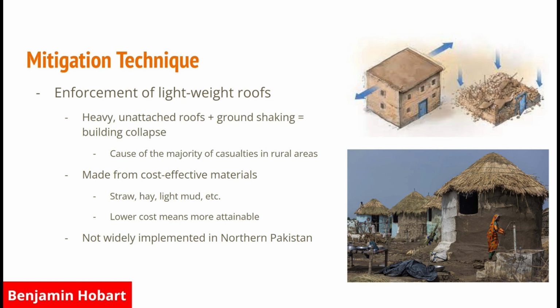They don't need steel members and really heavy duty construction. It's quite simple. Since it's lower cost, it means it's more attainable in the area. And unfortunately, it's not currently widely implemented in northern Pakistan, but it could make a substantial difference.